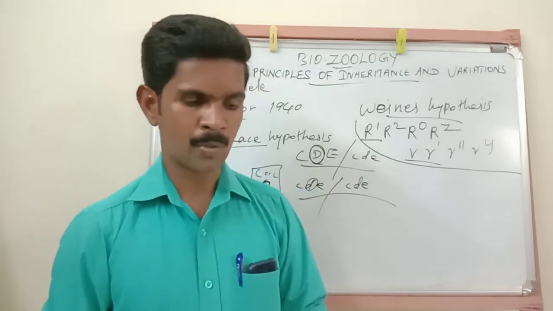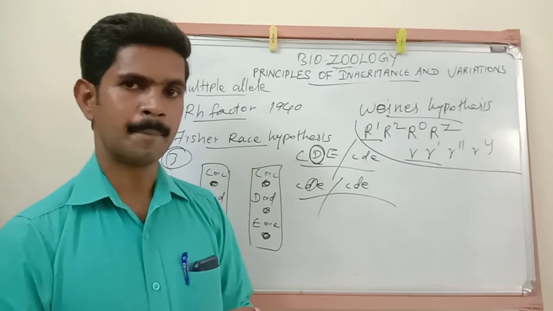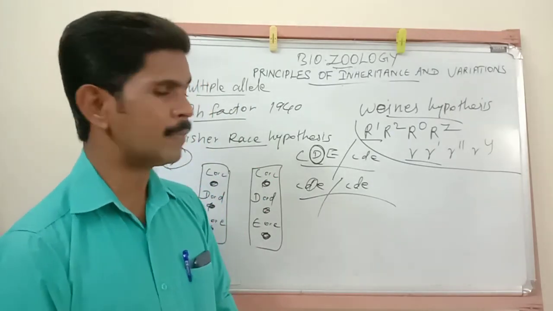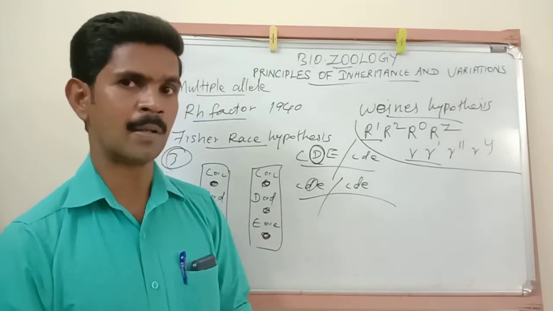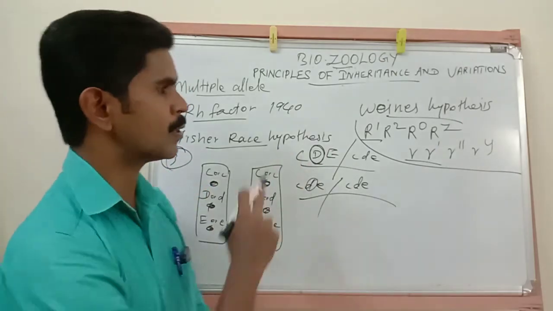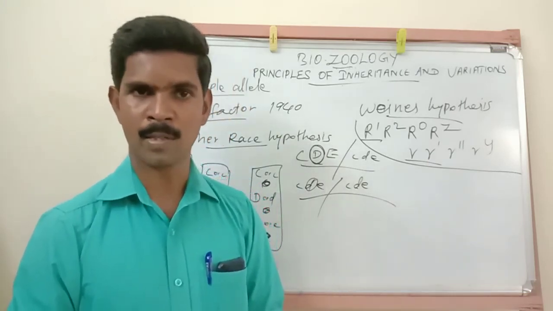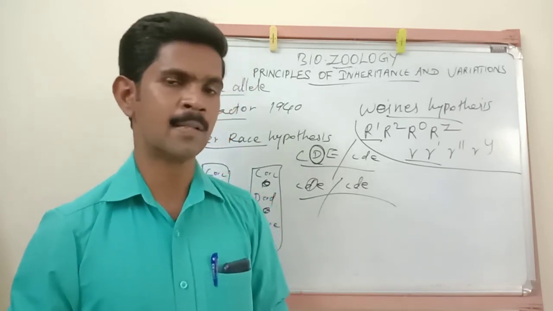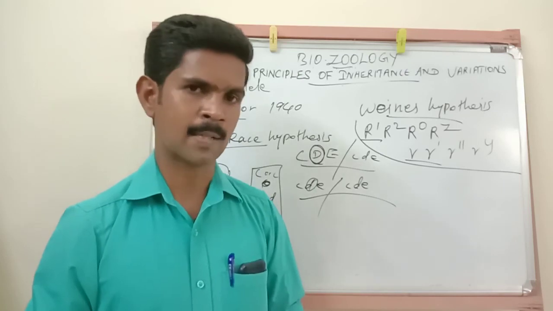So today many 1 mark questions are there. We have studied many 1 mark questions. Then we studied one 5 mark question, ABO blood grouping, a very important 5 mark question. Then these two hypotheses are very important 3 mark questions. So study all of this today itself. You all try to complete these question answers. It is a very important question from the 4th lesson.